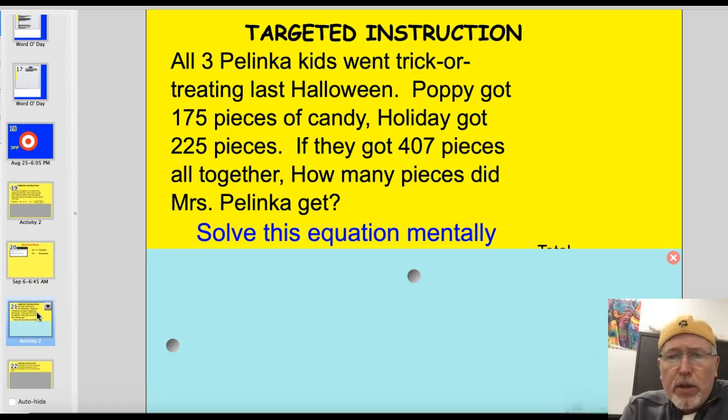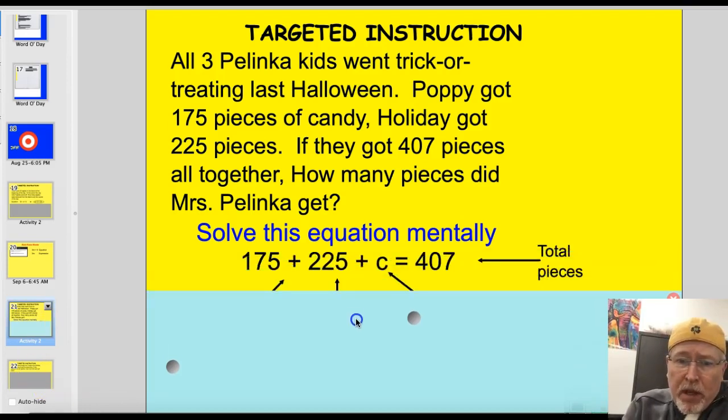Here's a little story about the Palanca family. All 3 Palanca kids went trick-or-treating last Halloween. Poppy got 175 pieces of candy. Holiday got 225 pieces. They got 407 pieces altogether. How many pieces did Mrs. Palanca get? Yeah, I know I said 3 kids. I'm 100% serious. All right, so let's think about this, solving this mentally.